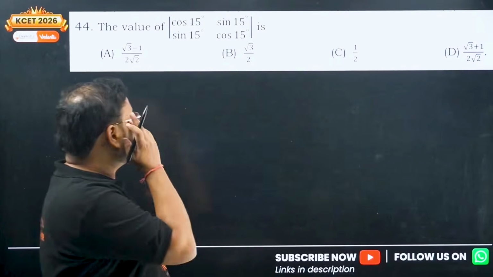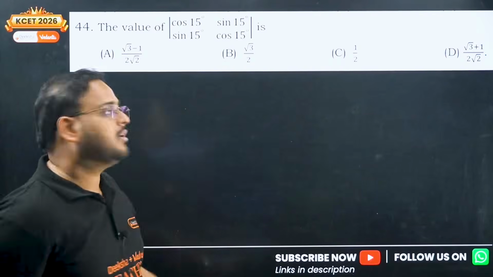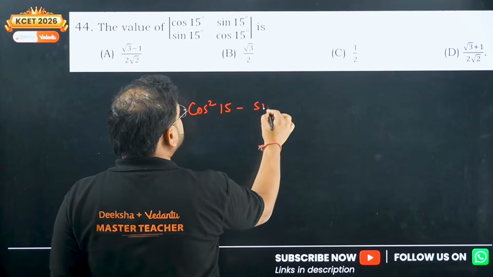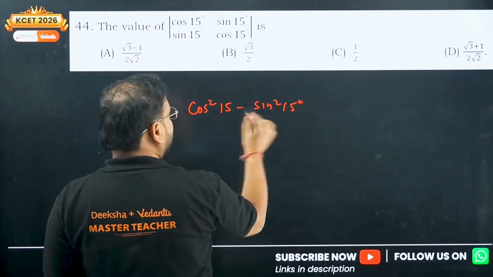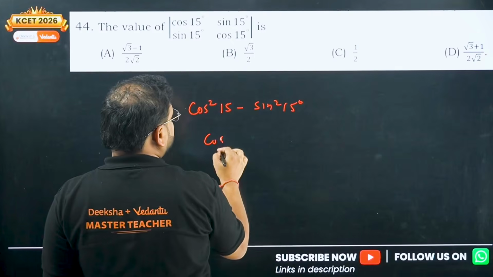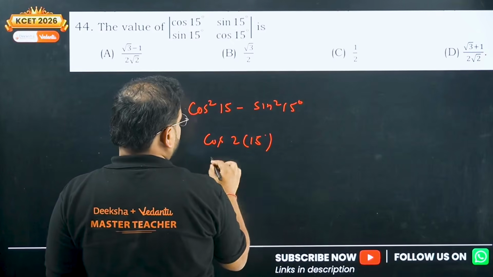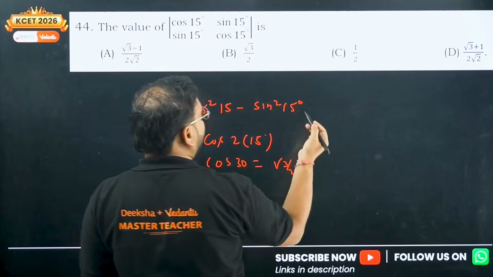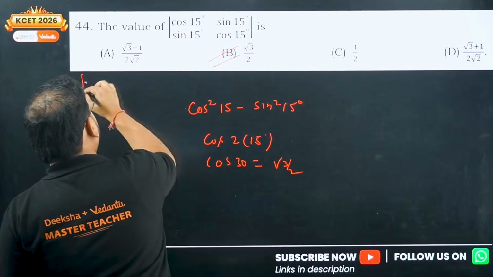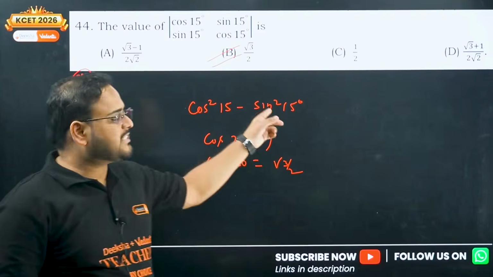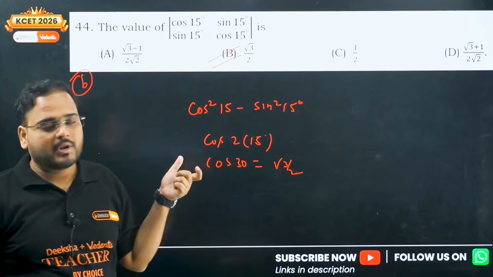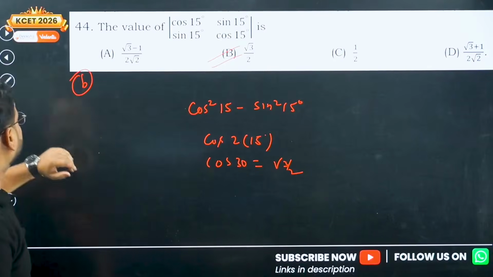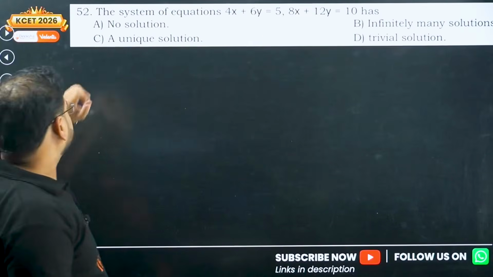The value of cos 15, the determinant of this, cross multiply: cos square of 15 minus sin square of 15. Cos square A minus sin square A is cos of twice of 15. So cos of 30, so root 3 by 2. Option B. Cos square A minus sin square A is nothing but cos 2A. 44 is also done.